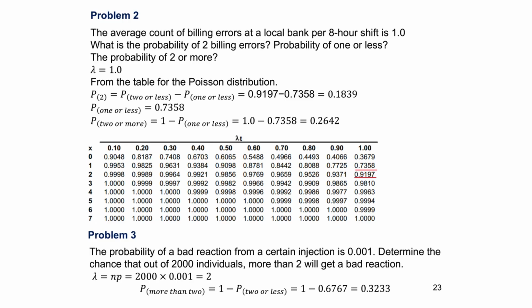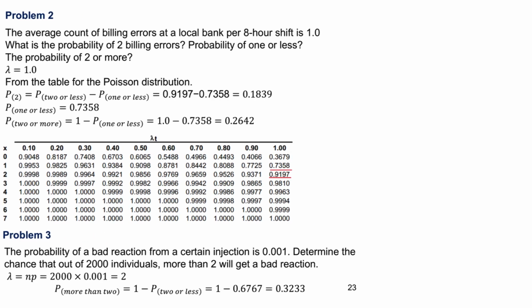Problem 3. The probability of a bad reaction from a certain injection is 0.001. Determine the chance that out of 2,000 individuals, more than 2 will get a bad reaction. Lambda equals np, which is 2,000 times 0.001, equals 2. P of more than 2 equals 1 minus P of 2 or less, which is 1 minus 0.6767, equals 0.3233.